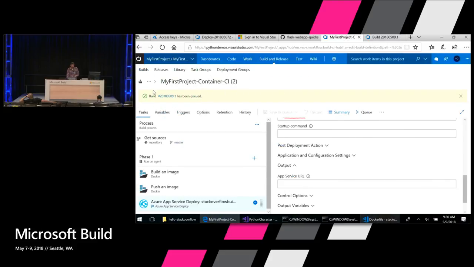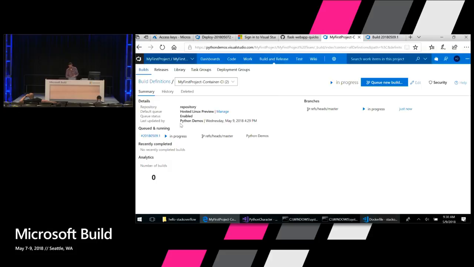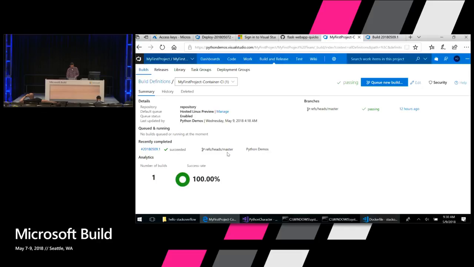And just in the interest of time, I'm going to switch over to a completed build definition that I created earlier. And you can see that once it's been created, you get your success rate, you can see which branches, all sorts of information.